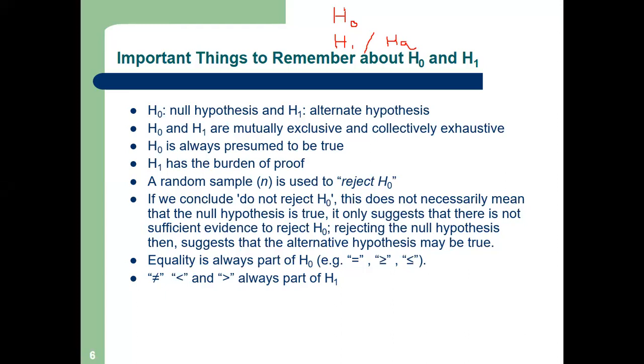Now, what is null and what is alternate? We have to understand very clearly what is null hypothesis and what is alternate hypothesis. Any idea, preconceived idea?